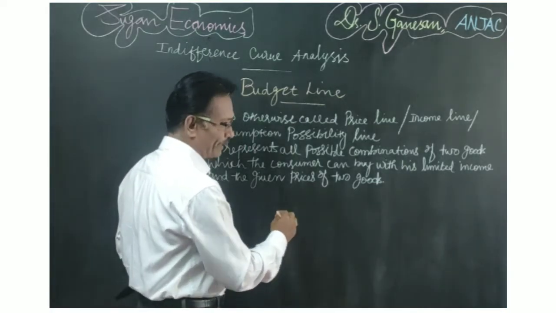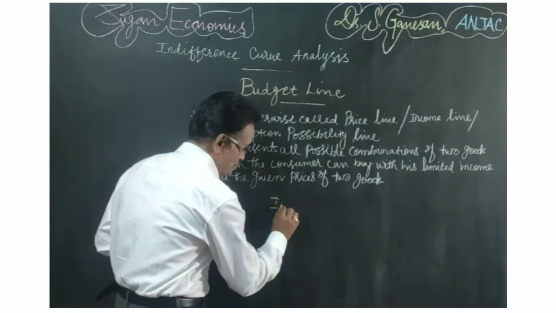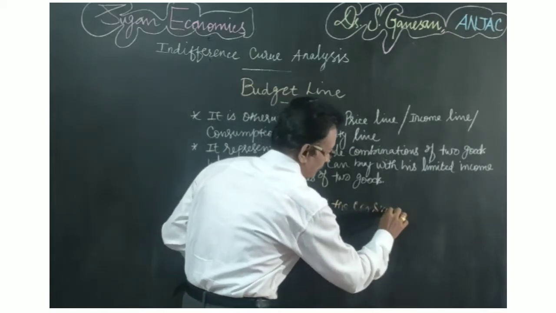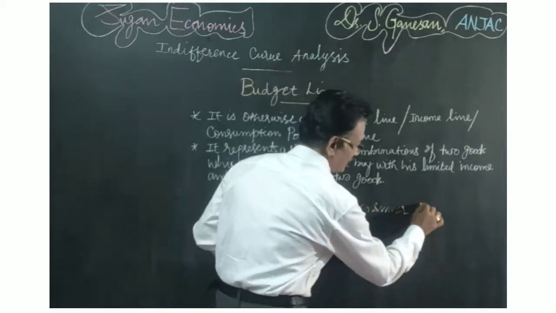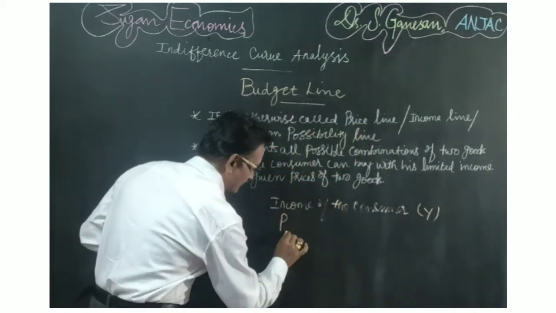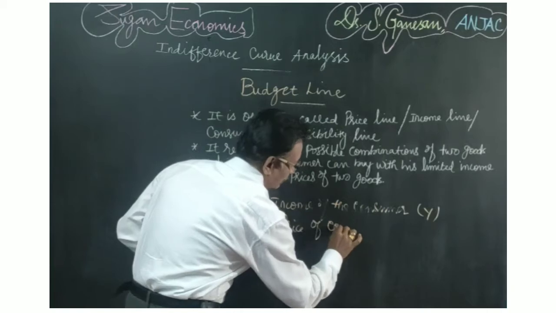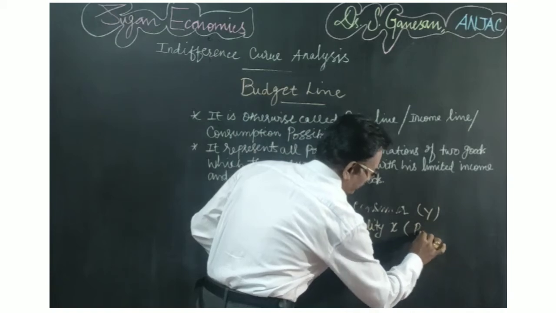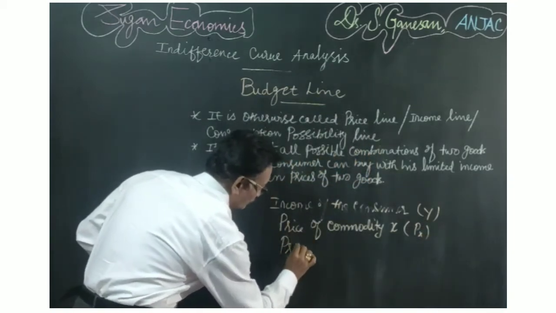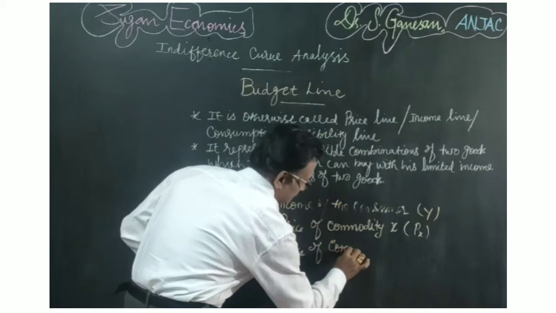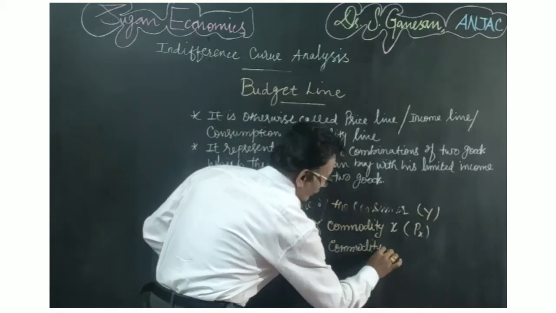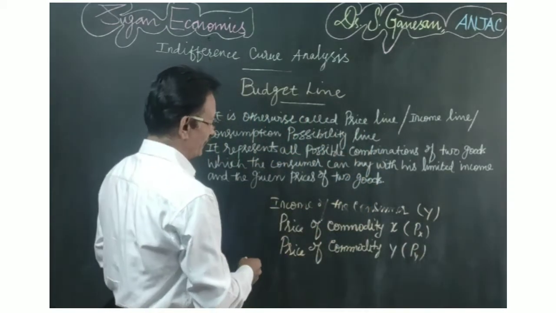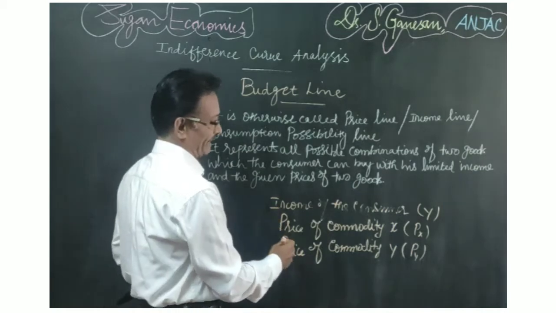To draw a budget line, we need the income of the consumer, which is taken as Y, the price of commodity X, taken as Px, and the price of commodity Y, Py. If we know these three things, it is possible for us to draw a budget line.